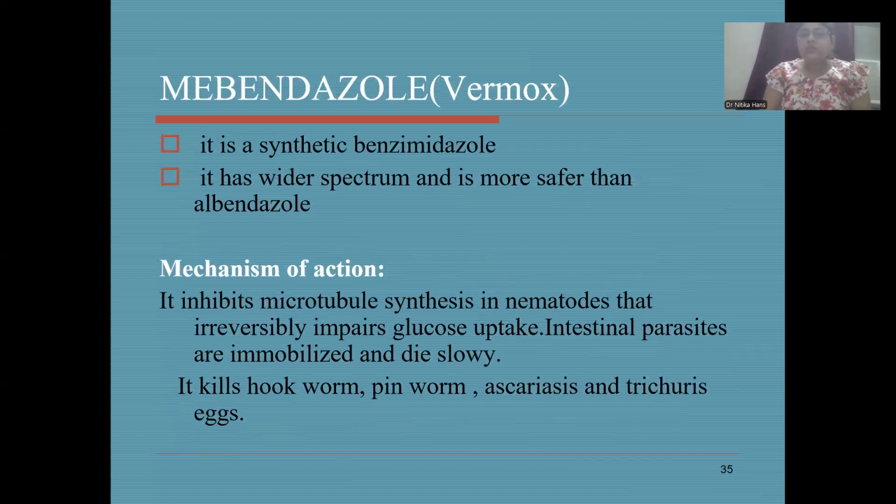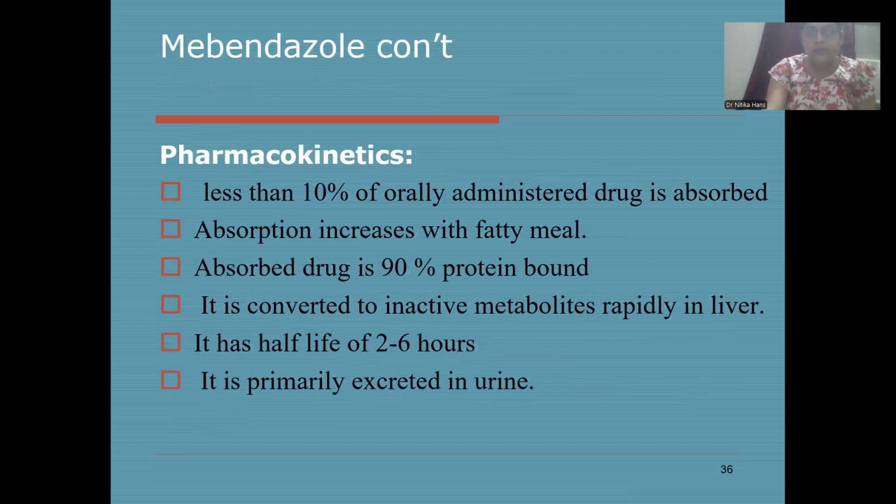Next drug is mebendazole. It is also a benzimidazole and it has a wider spectrum of activity and is safer than albendazole. The mechanism of action is that it inhibits the microtubule synthesis in nematodes, and it also irreversibly impairs the glucose uptake. That means ATP generation is also not there. So it will kill the intestinal parasites. They become immobilized and they will die slowly. It kills hookworm, pinworm, ascariasis, and trichuris eggs.